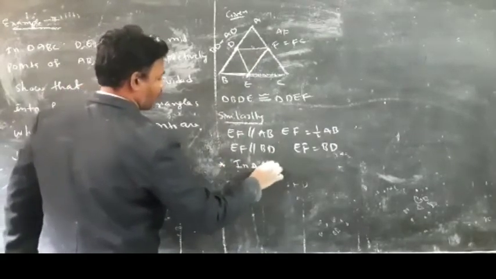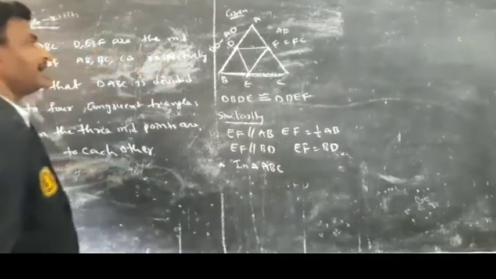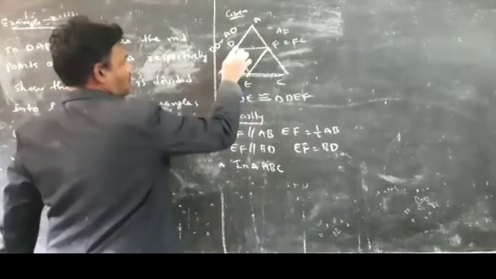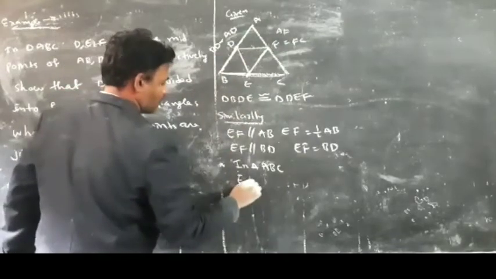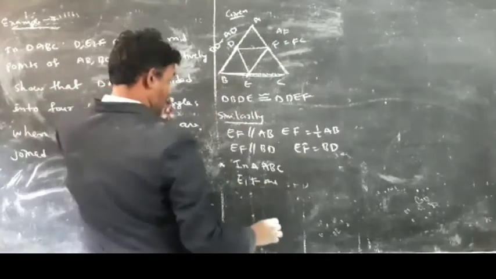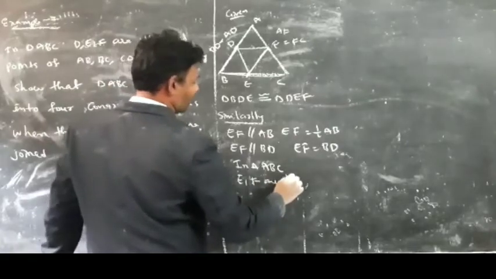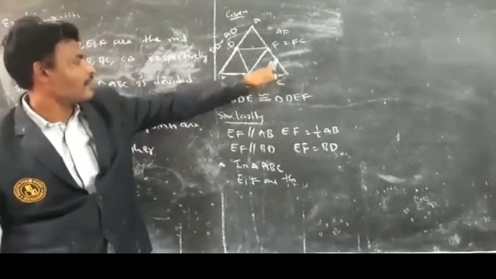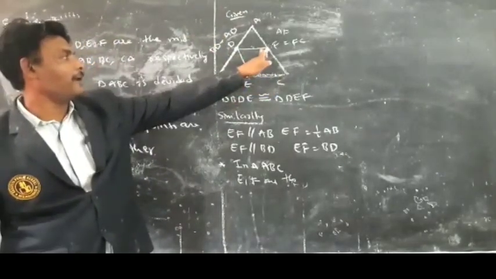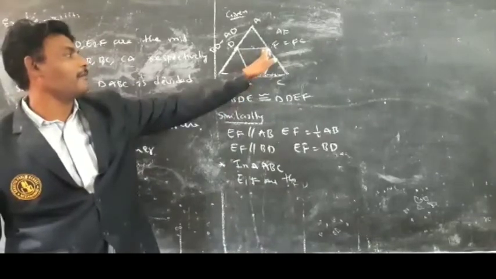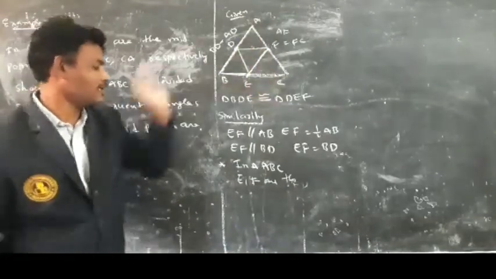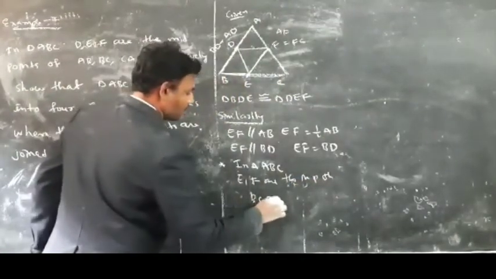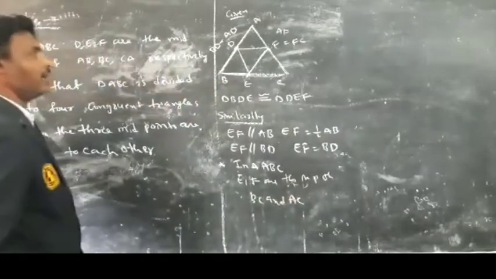Next, in triangle ABC, E and F are the midpoints of BC and AC.